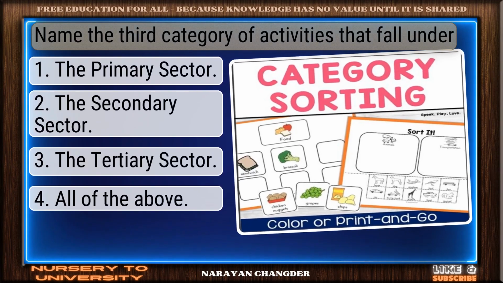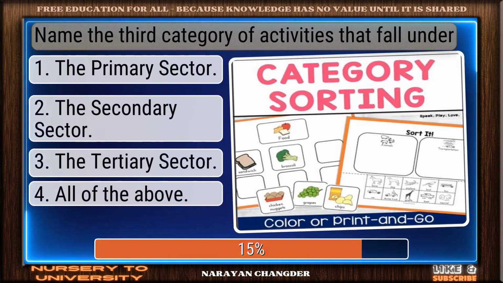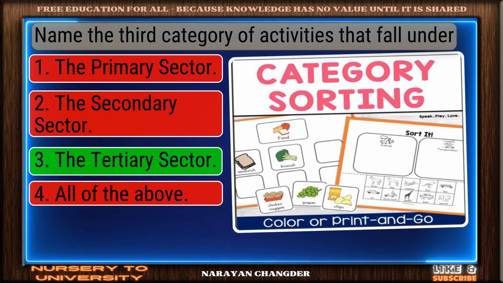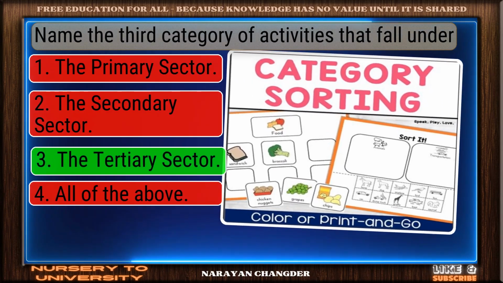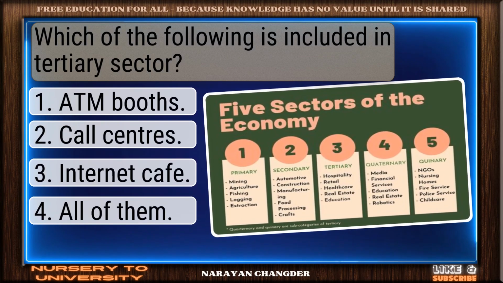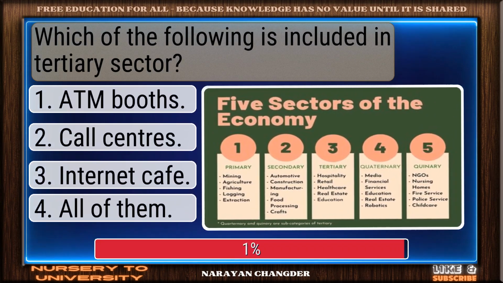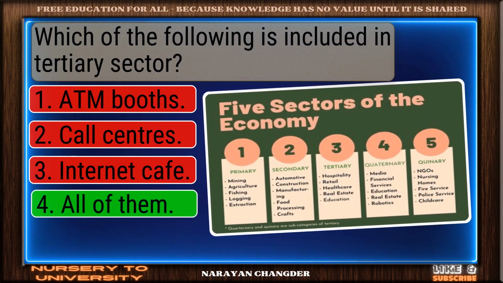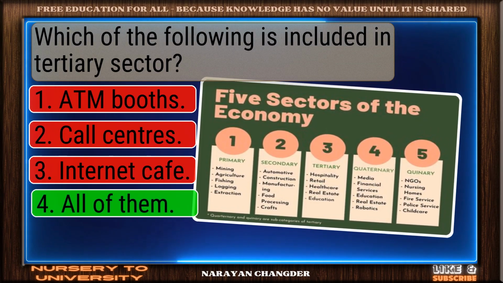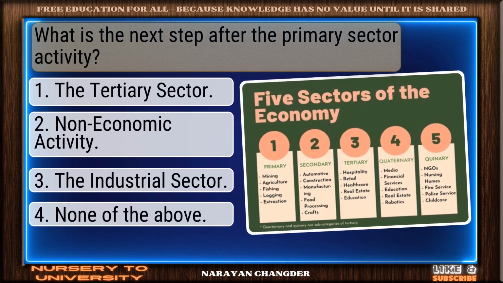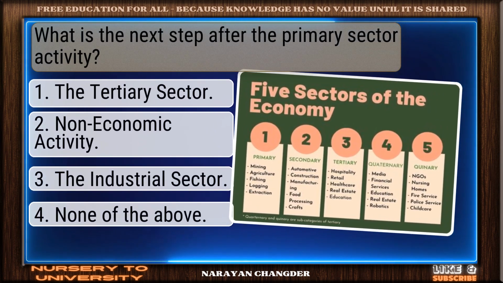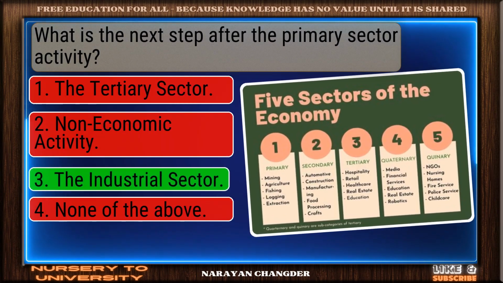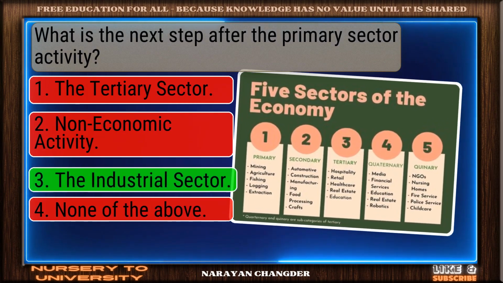Name the third category of activities that fall under. Nicely done. The tertiary sector is solid. Which of the following is included in tertiary sector? Well reasoned. All of them is correct. What is the next step after the primary sector activity? Clear logic. The industrial sector is sound.